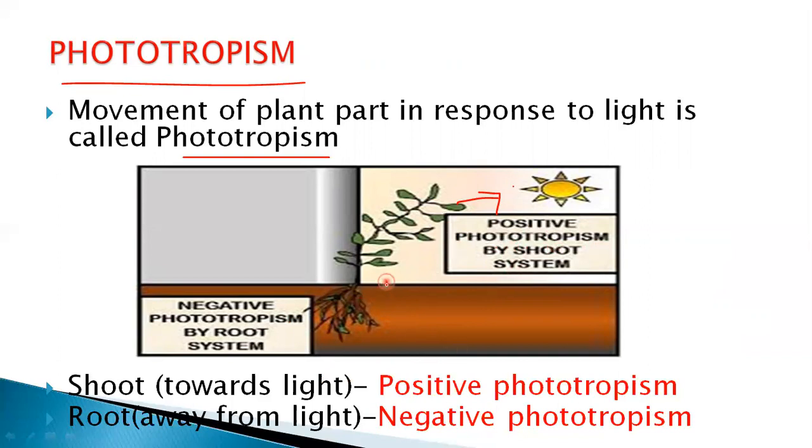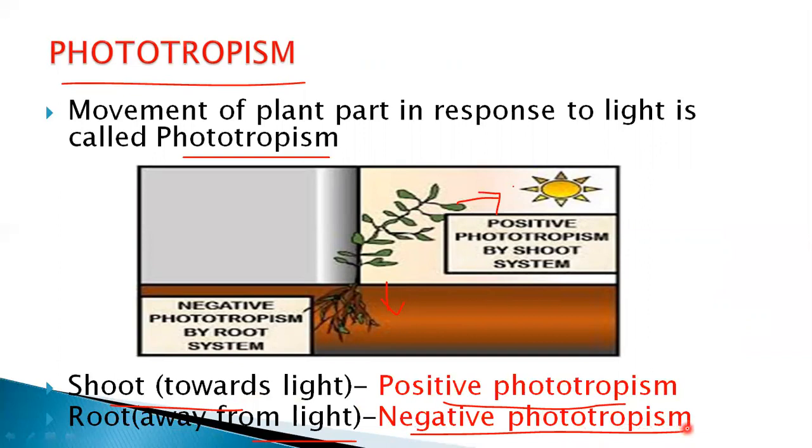But the root is away from the sunlight, so this is showing negative phototrophism. If the shoot moves towards the light, it is positive phototrophism. The root away from the light shows negative phototrophism.